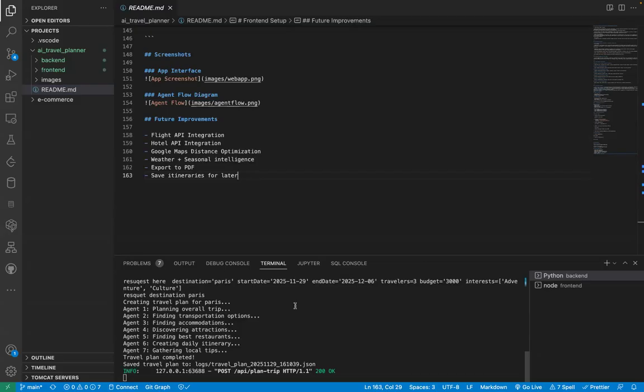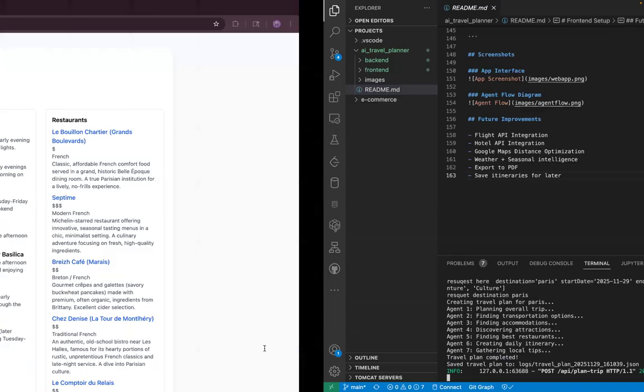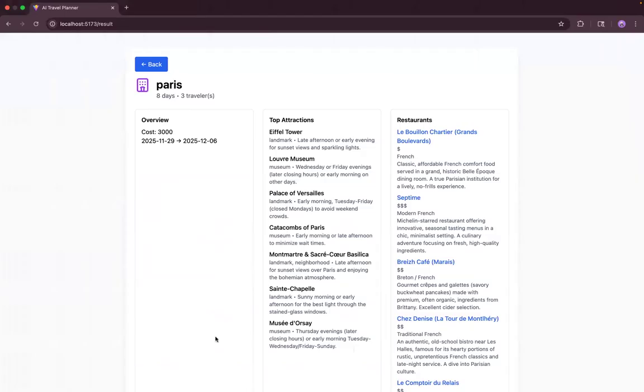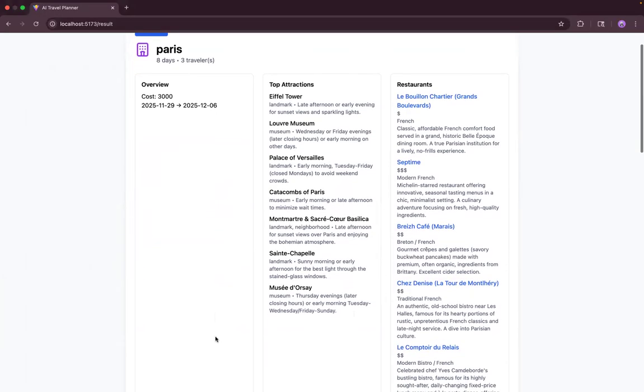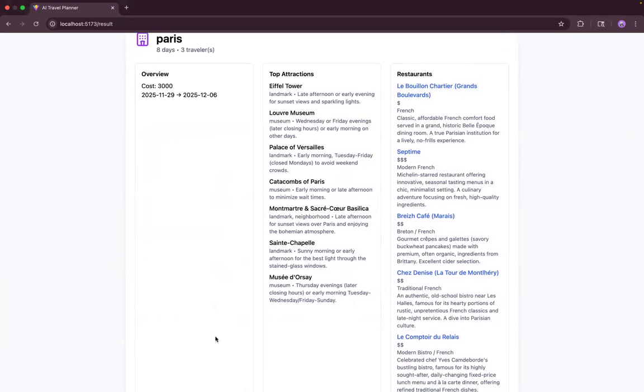As you can see in the terminal now, the travel plan is completed and all the agents have captured all the details that are needed for generating this plan. So let's go back to our web page. Now on the web page, as you can see, this is the travel plan for Paris, for 8 days and 3 travelers. It is an overview where it shows the cost and the dates.